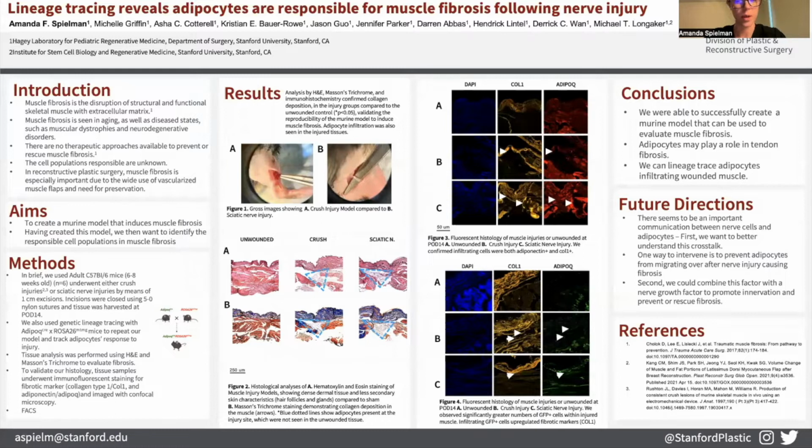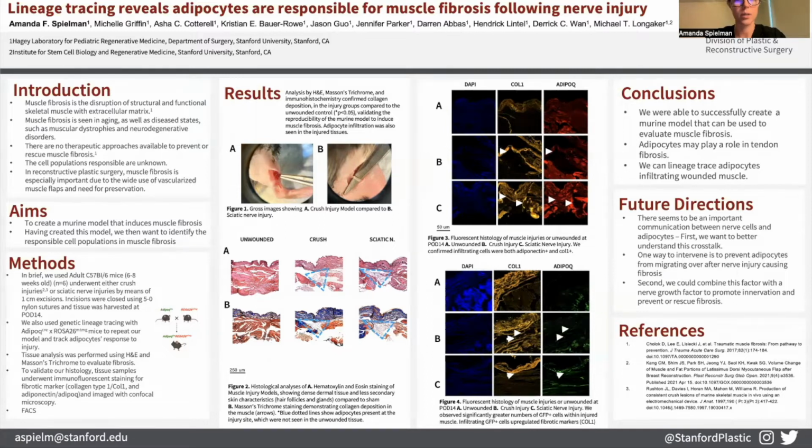In reconstructive plastic surgery, muscle fibrosis is especially important due to the wide use of vascularized muscle flaps and the need for muscle flap preservation. As volume changes occur over time, we may lose form and function. One area of study is denervation in muscle fibrosis, as it leads to myofiber atrophy, fibrosis, and fatty tissue infiltration. Our lab is focused on wound healing, minimizing fibrosis, and promoting regeneration.